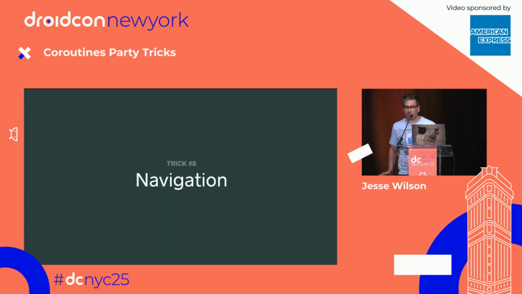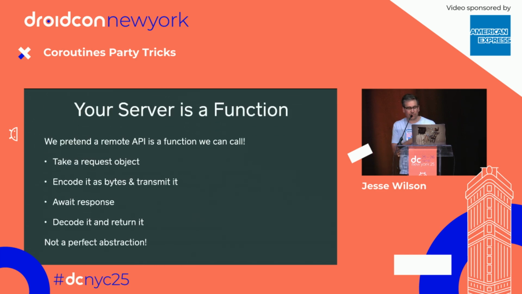All right, so now I'm going to do my last section of 3 navigation things. And this is the most adventurous part of the talk. So your server is a function. We're very comfortable treating our server as a function. You pretend some remote API is a function we can call. You take a request object, we encode it as bytes and transmit it. We await the server to return a response. We decode that response and return it. It's not a perfect abstraction, but it works great.